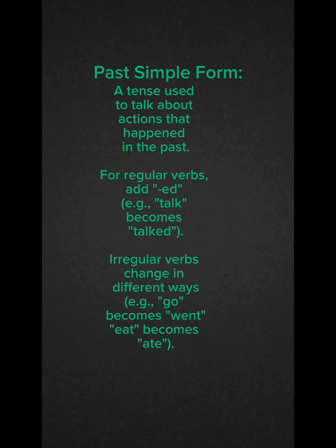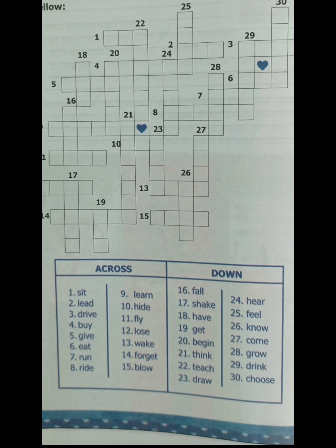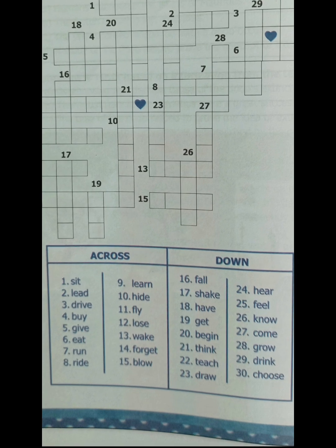Irregular verbs change in different ways. For example, go becomes went. Eat becomes ate. Solving the crossword puzzle. Across from 1 to 15. Sit becomes sat. Lead becomes led. Drive becomes drove. Buy becomes bought. Give becomes gave. Eat becomes ate.